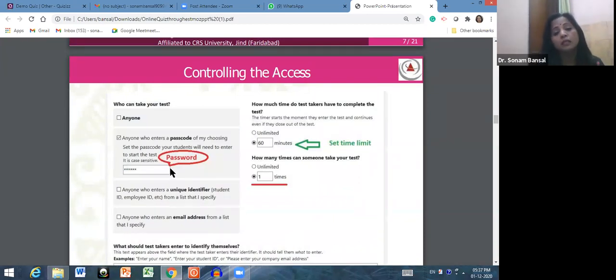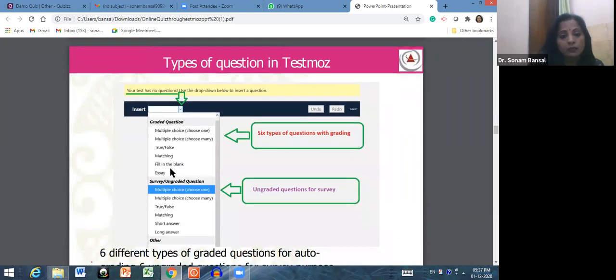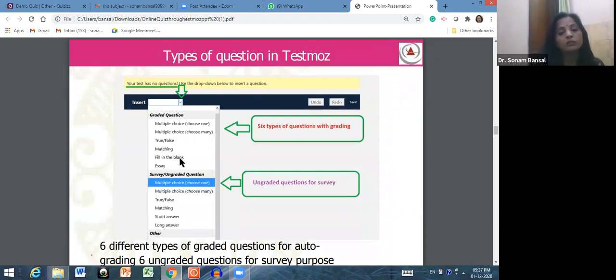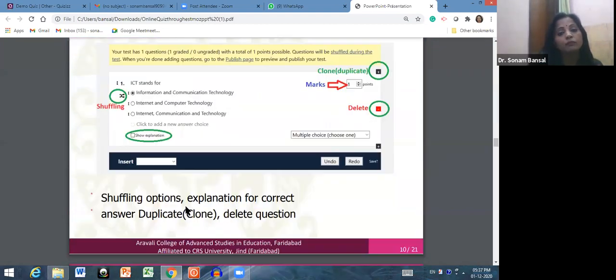You can see, if you want to create a final test for the students and you want that only the student who has that particular password can open the test, what you can do is generate a password for your students, or generate a password on the basis of their roll numbers, right? And only that student who has that particular password can open the test. Okay. And yes, you can prepare graded questions, ungraded questions and other questions also, and six different types of questions you can prepare.